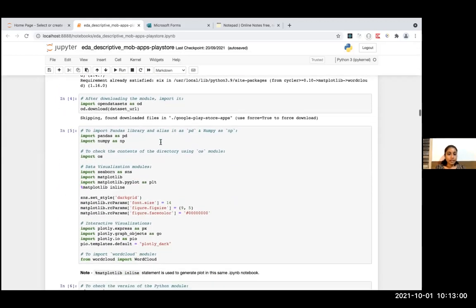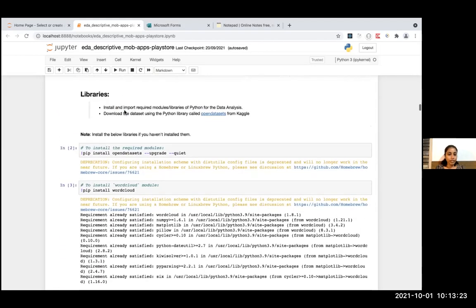And then once you install the libraries, this is how you can say import opendatasets as od. I have aliased opendatasets as od, and using this alias name, it provides the pre-built method called download, and I pass in the URL of the data set that I have stored in this variable.